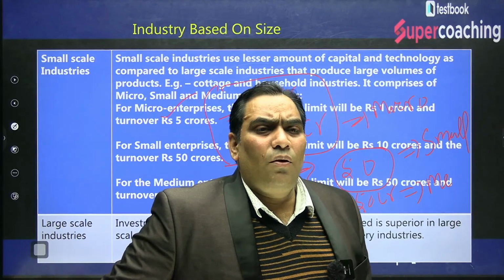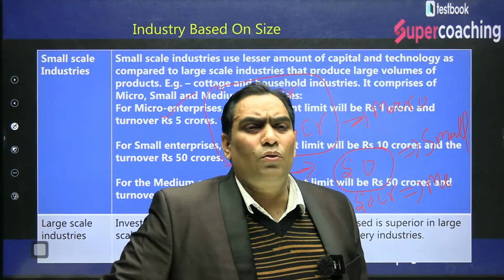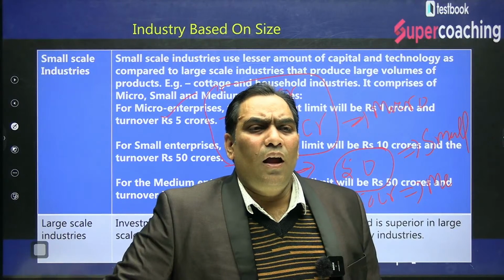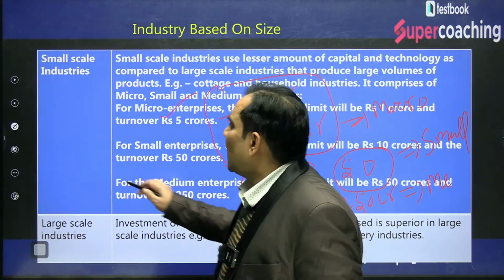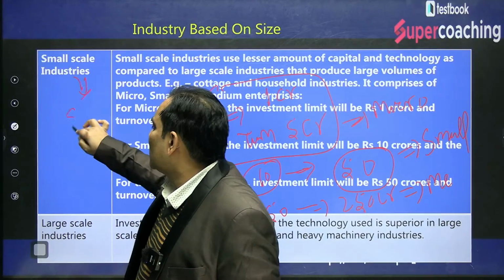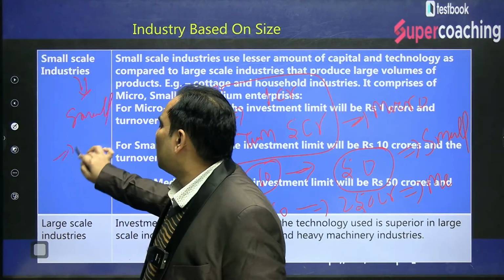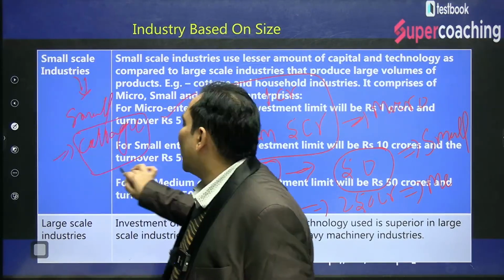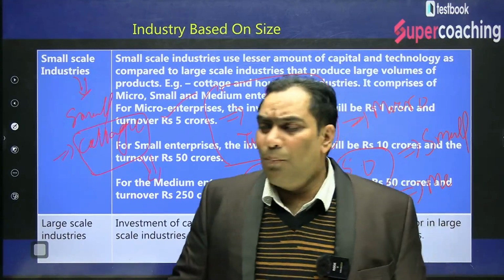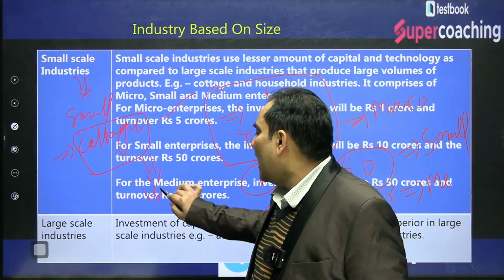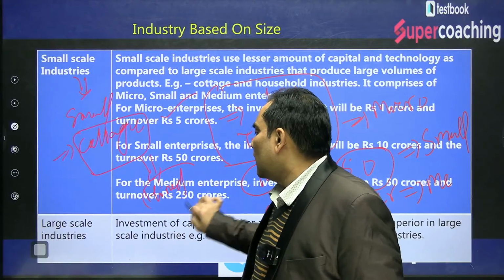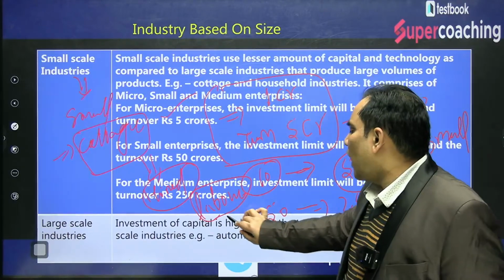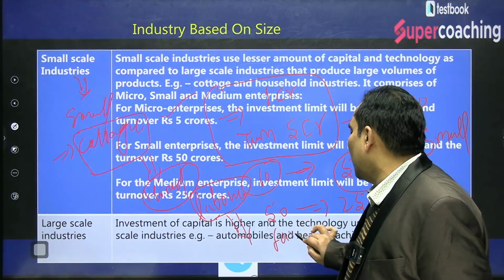What are small scale industries? Industries in which the process of manufacturing, production and service is done on a small scale. I told you, that means they are considered small scale industries. And there is one concept that is known as cottage industry. Cottage industries are those which have not hired any labor force, that means any industry in which the production is taking place with family labor.